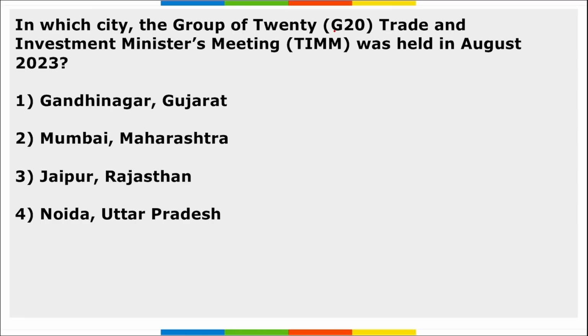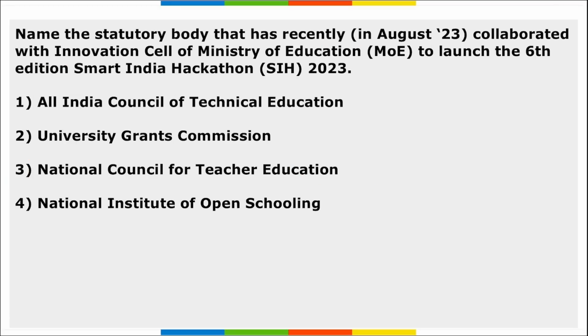Next, in which city was the G20 Trade and Investment Ministers Meet held in August 2023? So tell me, in which city was the group of 20 Trade and Investment Ministers Meet held? It was held in Jaipur, Rajasthan. Correct? Important. And this meeting was led by whom? It was led by Piyush Goyal.